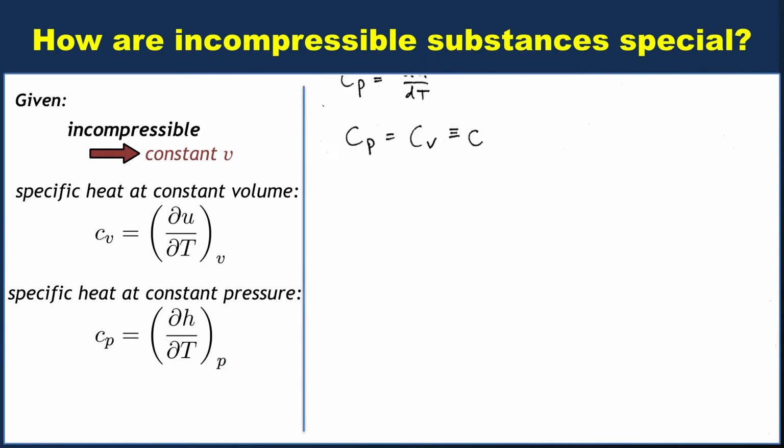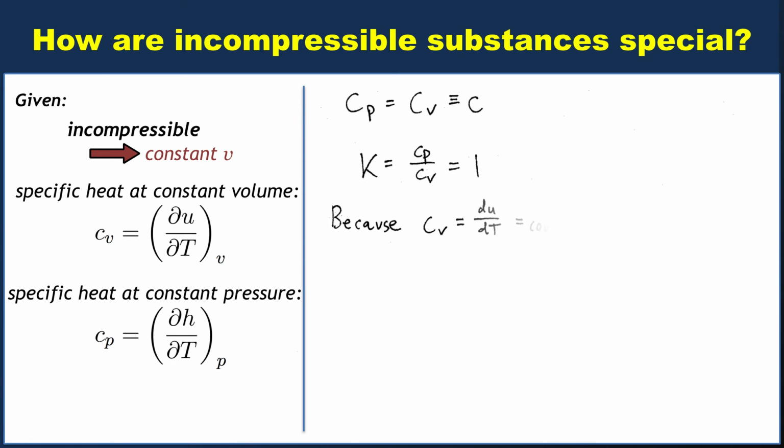So let's go ahead and just write that, Cp equals Cv, and I'm going to define just another specific heat I call C. The subscript doesn't matter anymore, so we can just refer to all specific heats as C. It's not the speed of light, of course. We can also define the ratio of Cp to Cv. Well, in this case, that's 1, right? The ratio of a number to itself is 1.